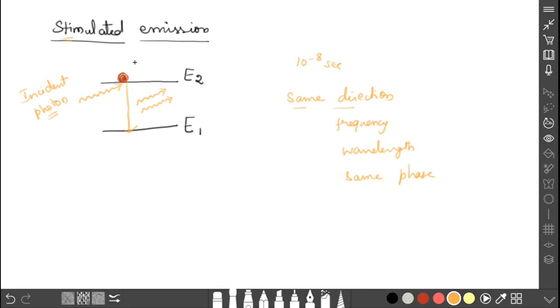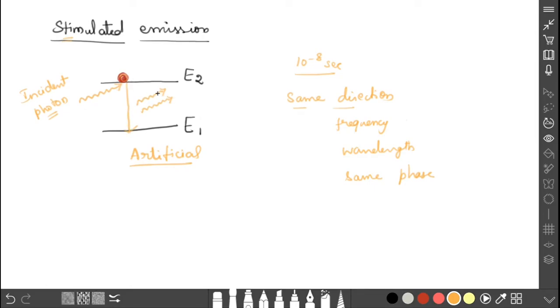In the previous case only one photon is emitted, but here two photons are emitted, because the incident photon is involved in this case. This process is an artificial process, whereas spontaneous emission is a natural process. Before the lifetime, the photon stimulates the atom in the excited state to come back to the ground state.